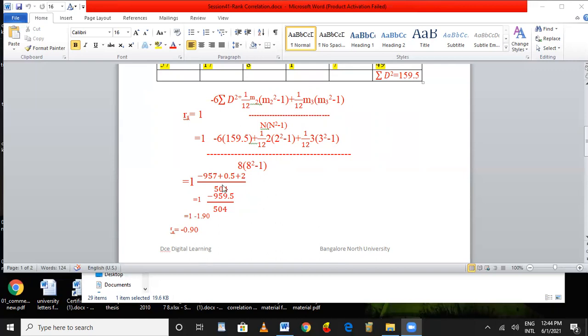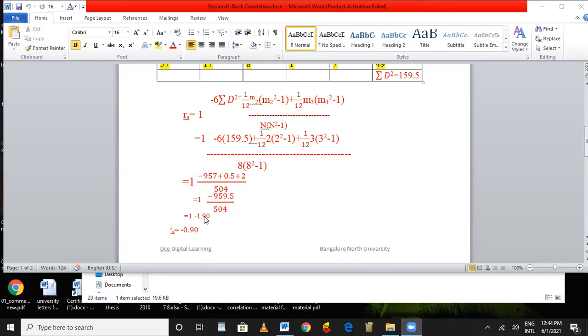Now, divided by 8 square. 8 square is 64 minus 1, 63. 63 into 8 is 504. 1 minus, as it is, 957 plus 0.5, 957.5, plus 2, 959.5. 1 minus 959.5 divided by 504.